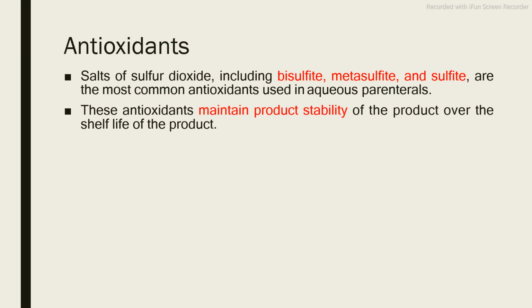Over the shelf life of the product means there is an expiry date mentioned on each and every product. So this antioxidant is used to maintain the stability of the product throughout the shelf life. If the shelf life is 2 to 3 years, it means that the antioxidant is going to maintain the stability of your product up to 2 to 3 years. It will prevent the oxidation of your drug throughout the shelf life.